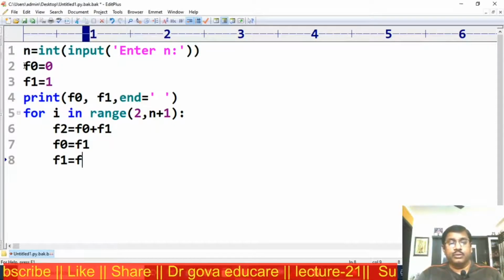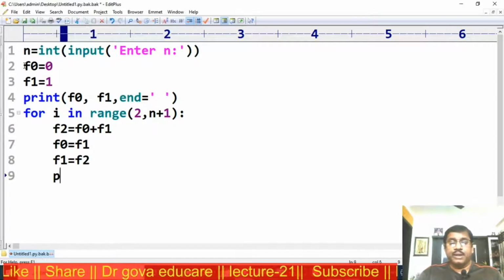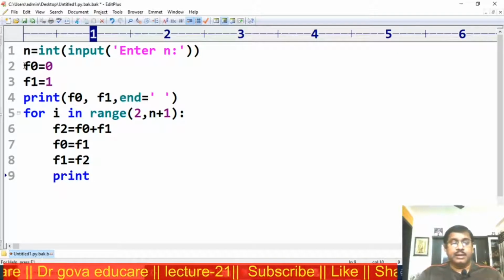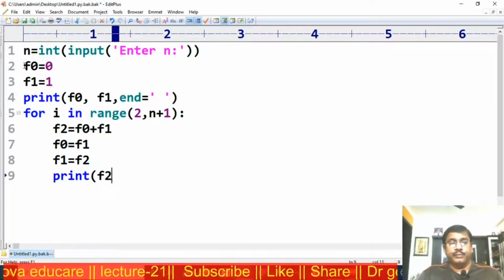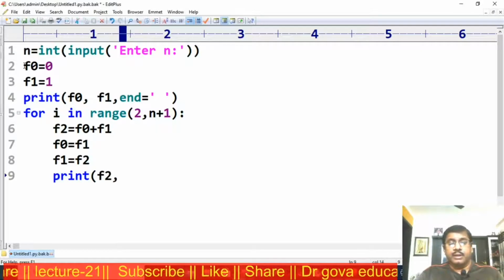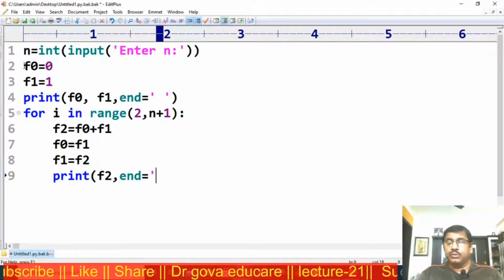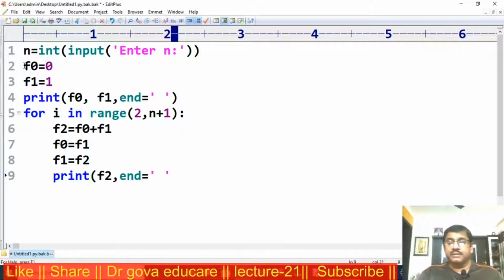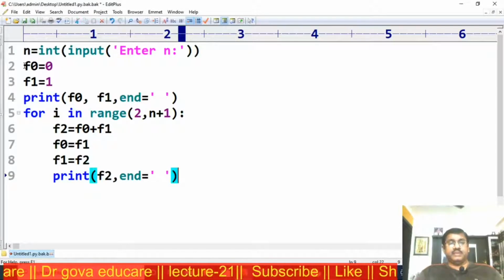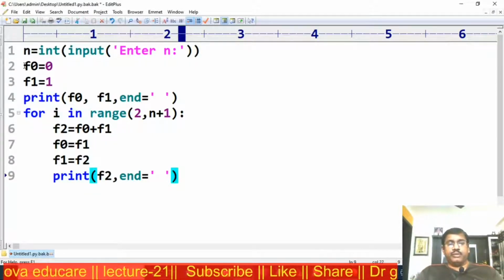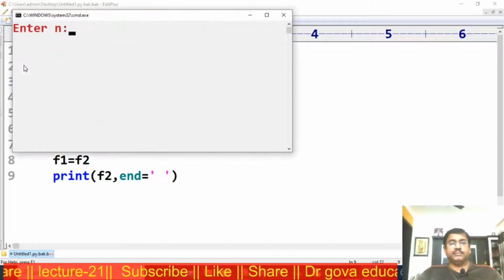Print f2 comma, end is equal to a space. This is the program for the Fibonacci sequence.